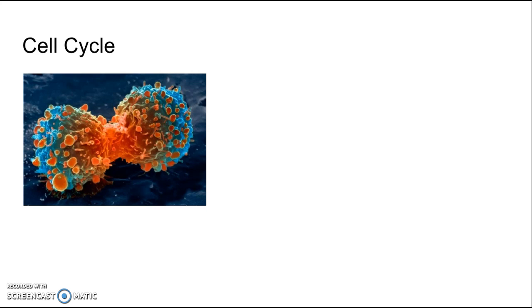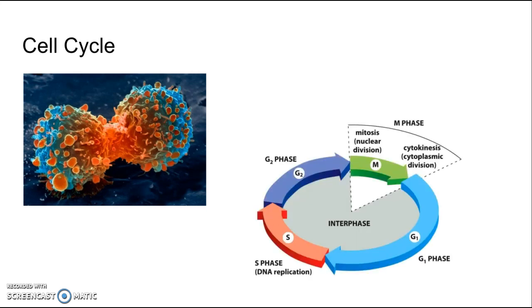In order to discuss how the cell cycle is controlled, we must know a little bit about the cell cycle itself. The definition of the cell cycle is the life of the cell from the time it is first formed during the division of a parent cell into daughter cells. The process of the cell cycle consists of two main phases, interphase and mitotic phase, also known as M phase.